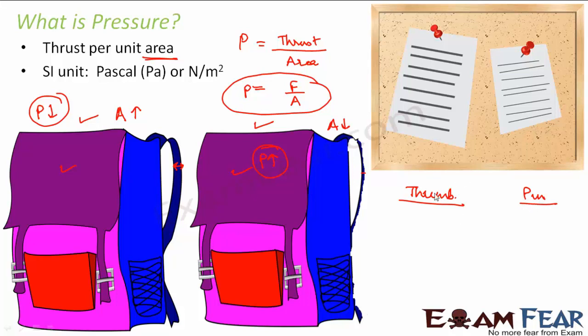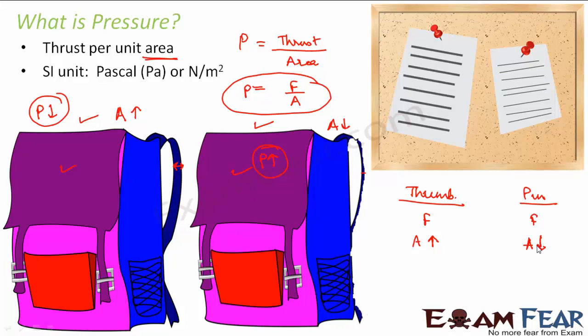In both the cases, let us suppose you are applying the same amount of force. Force is the same in both the cases, because in both the cases you are actually applying the force with your thumb. But in the first case, when you are putting your thumb in contact with the board, the area is more, because the area of the thumb is more when compared to the area of the pin, because the pin will have a very thin, very sharp tip.